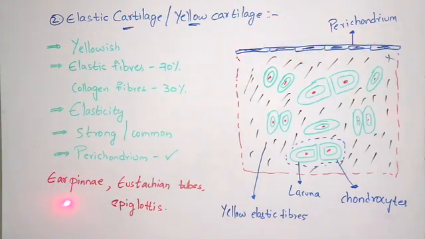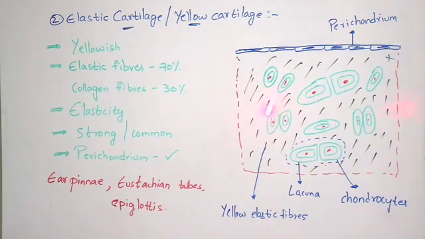Now I will explain it. This elastic cartilage can be seen in the ear pinna, eustachian tubes, and epiglottis. Coming to the diagram of elastic cartilage, the blue color structure which I have drawn is known as perichondrium. This perichondrium is seen in hyaline cartilage and also in this elastic cartilage. All of these black shades which I have drawn are known as yellow elastic fibers.